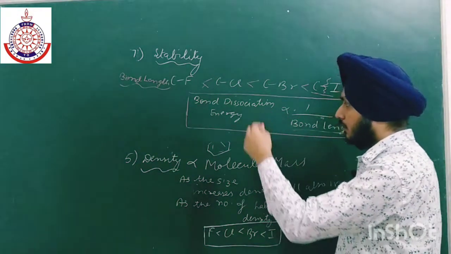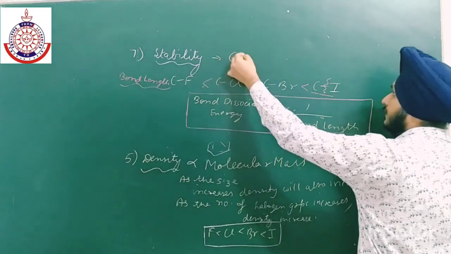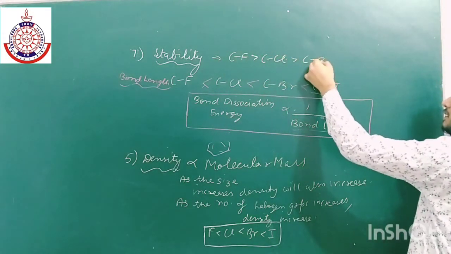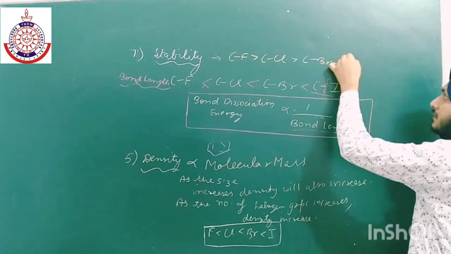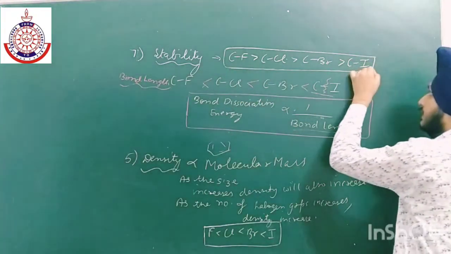So the order for stability will become C-F highest, then C-Cl, then C-Br, and at last C-I. Okay, so this is the order for stability.